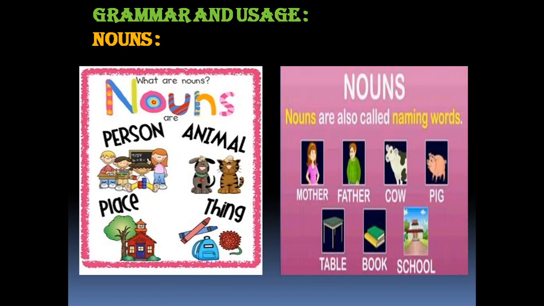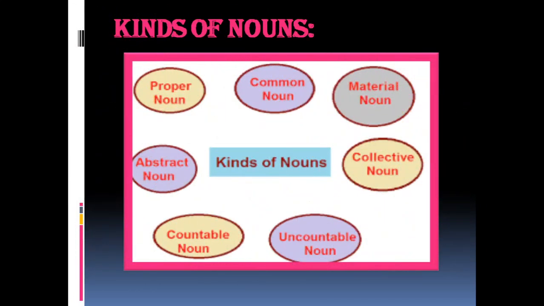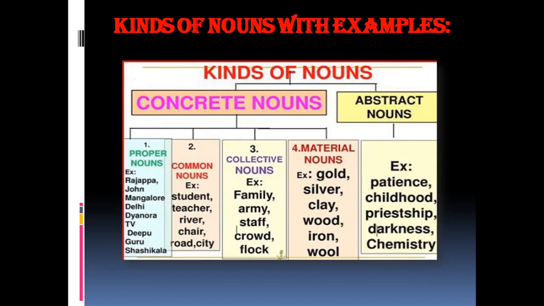Nouns. What are nouns? Nouns are person, animal, place, thing. Nouns are also called naming words, like mother, father, cow, pig, table, book, school. There are different kinds of nouns: abstract noun, proper noun, common noun, material noun, collective noun, countable noun, and uncountable noun. Let us learn about these kinds of nouns in detail with examples.